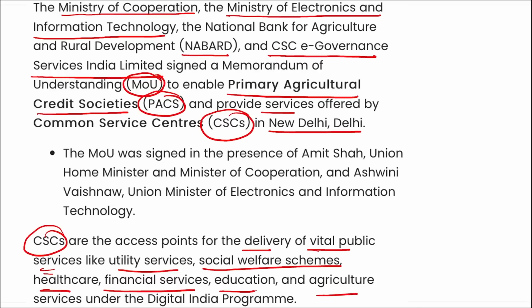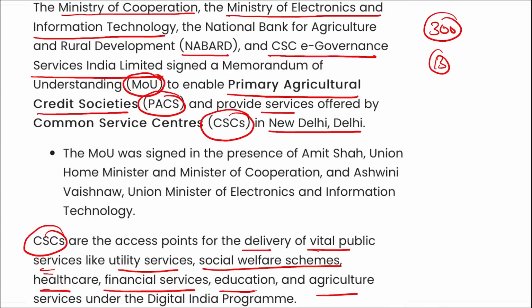According to this MOU, PACS would be able to operate as CSCs, that is your Common Service Centers, and provide over 300 services to the rural population, including 13 crore farmer members. Additionally, the Government of India intends to permit PACS to offer all the services mentioned on the Digital Seva portal of the CSC scheme to citizens.